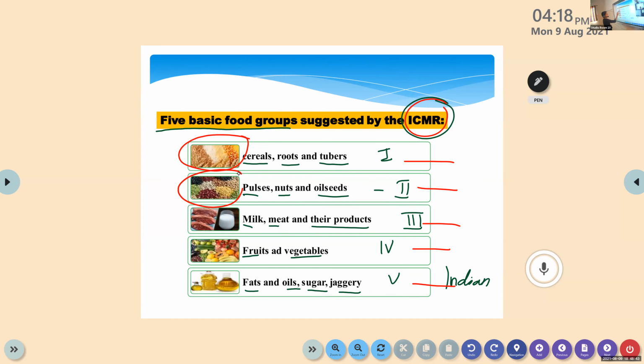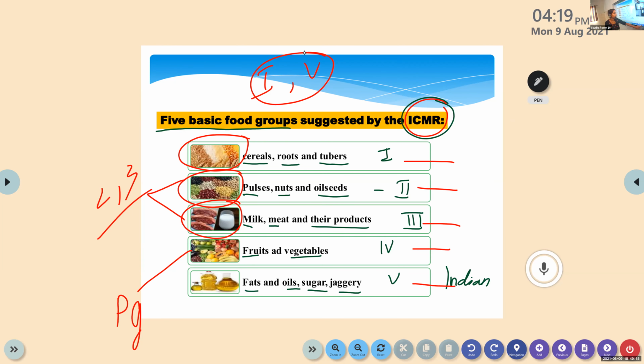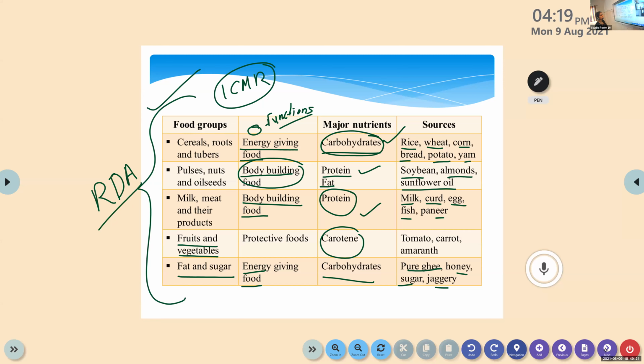Then pulses and all, bodybuilding nutrients. Then milk, meat and their products. All the meat products, milk and milk products, fish products and all. All the products related to milk, meat, fish, egg and all, they are the bodybuilding nutrients. So second and third group are the bodybuilding group. Then fourth one, fruits and vegetables, the only protective group. Then last one, so group number 1 and group number 5, they are the energy giving nutrients. Okay, I think this table is clear for you.